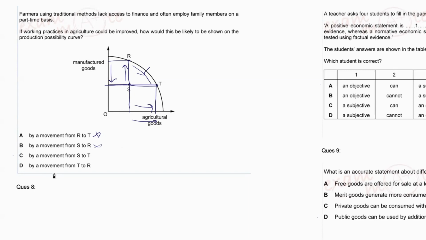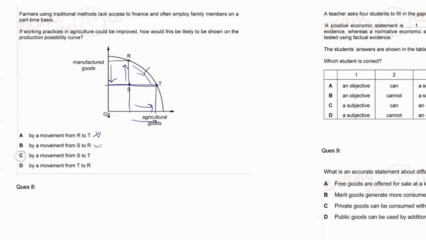However, let's look at option D. Movement from T to R. T to R is just reverse of option A. What is happening? Agricultural goods is decreasing and manufactured goods is increasing. However, that's not really what we want to show. So option C is the answer.